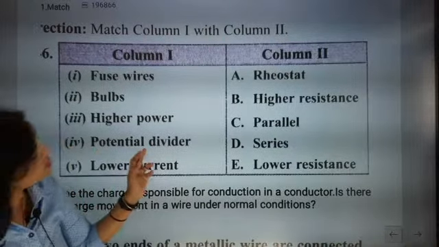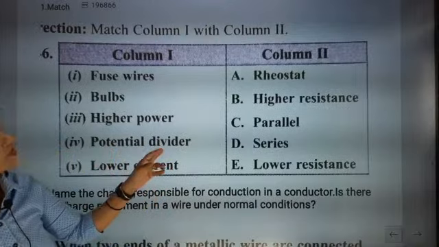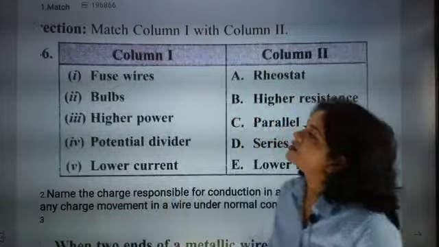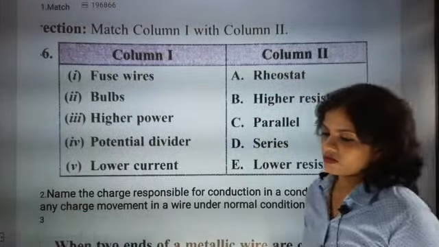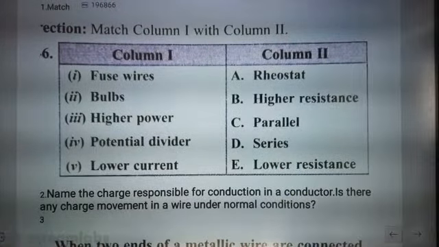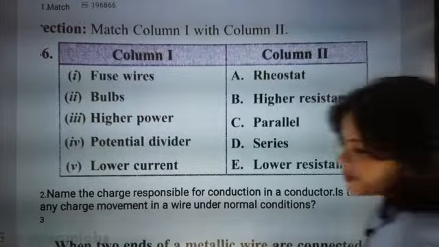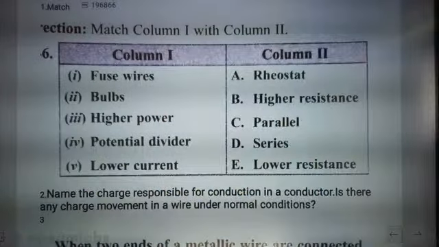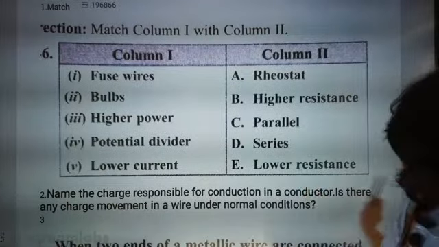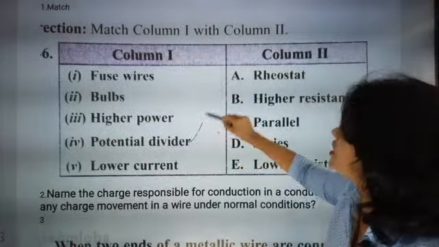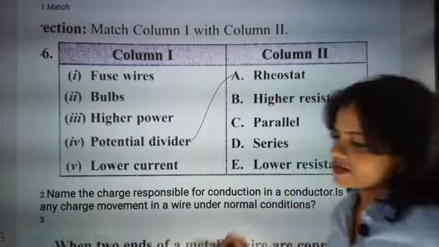Fourth answer is potential divider. Exactly, potential divider is rheostat. Okay, I can take that 1 point now. Let's take that point. Fine. Now look here. 4-1 correct connection came.